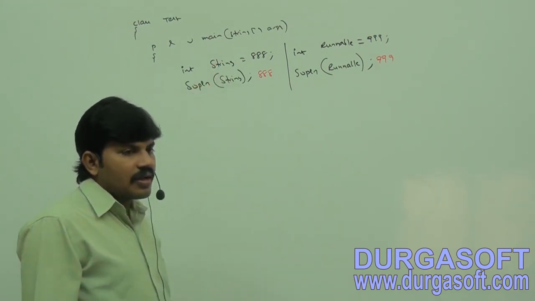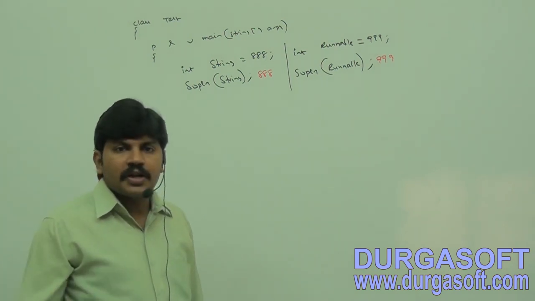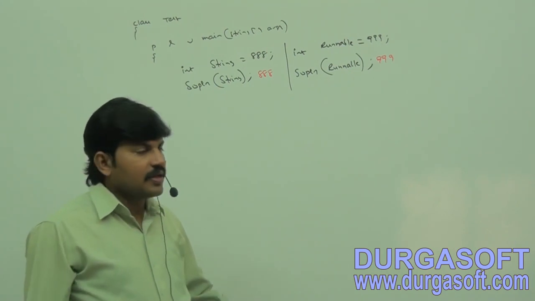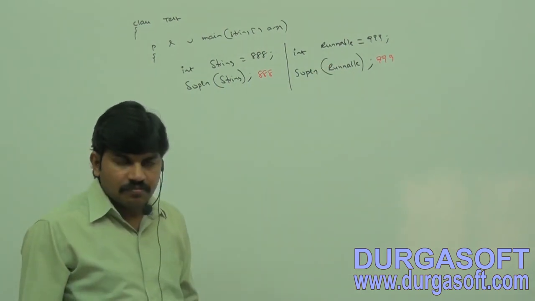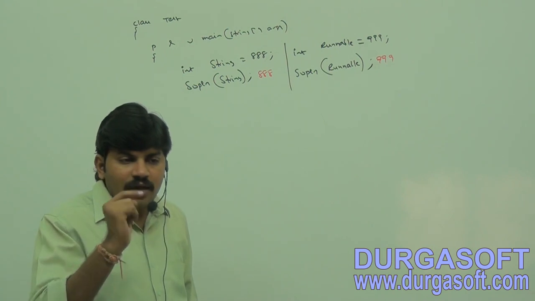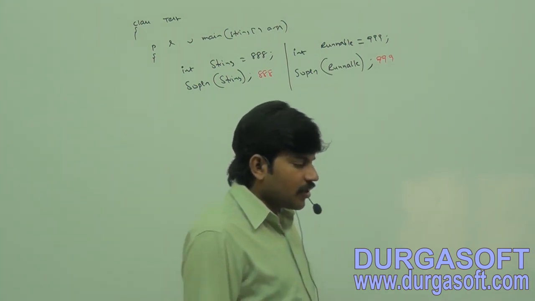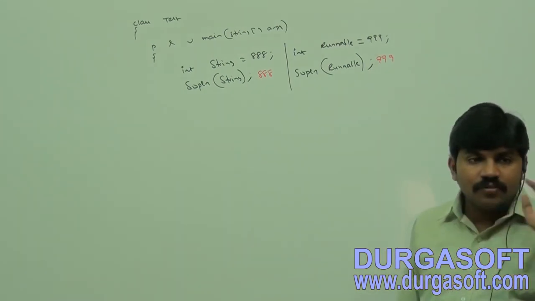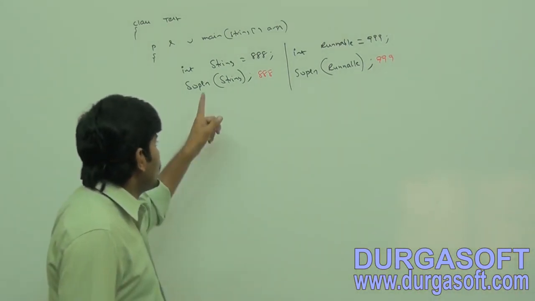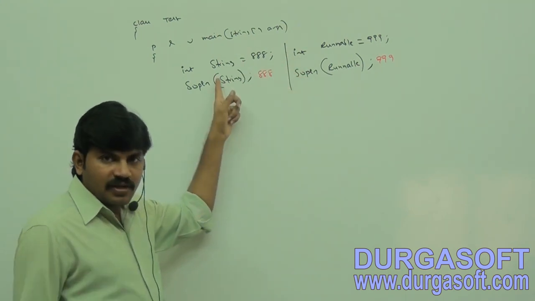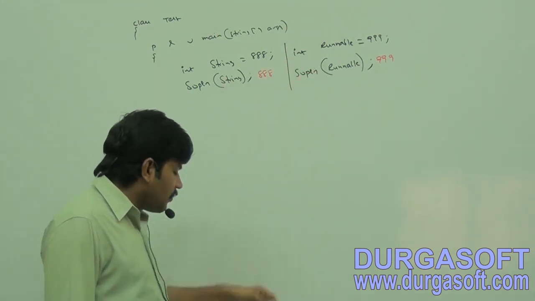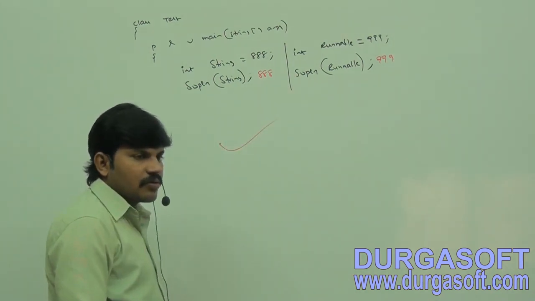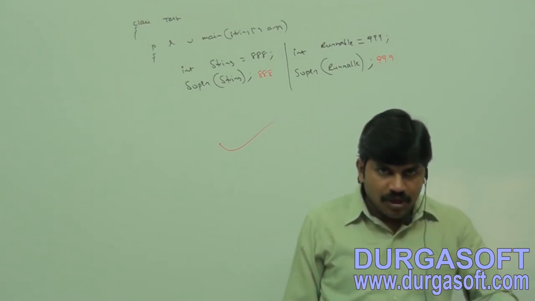Because what about string? String is a predefined class name. Runnable is a predefined interface name. Now, what is the last point we covered? We can't use reserved words as identifiers, right? Now my question is, who told you these are reserved words? It is the predefined Java class name, the predefined interface name. 100% pakka, perfectly valid. The answer we are going to get is 888 followed by 999 only. Don't keep any doubt in that.